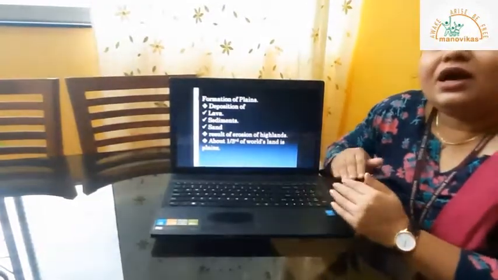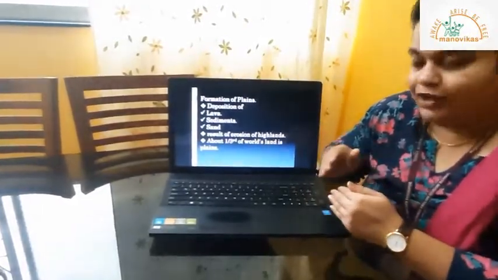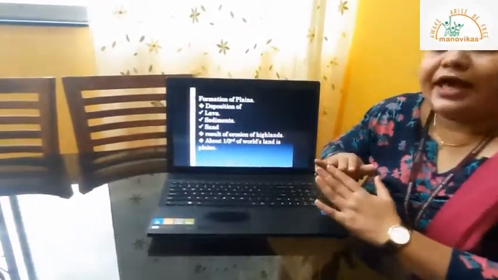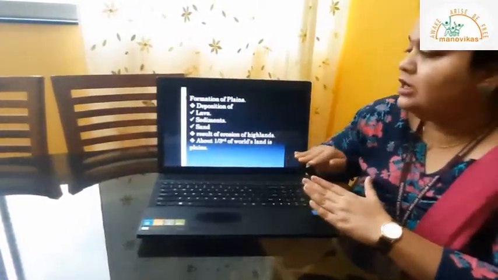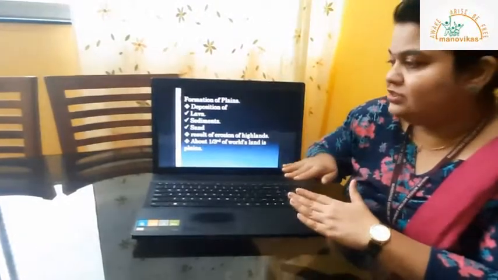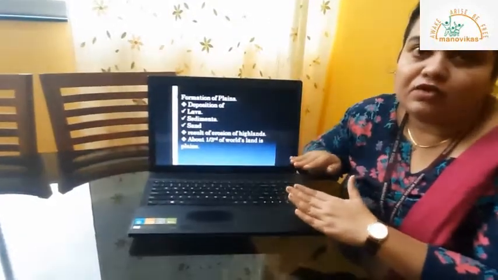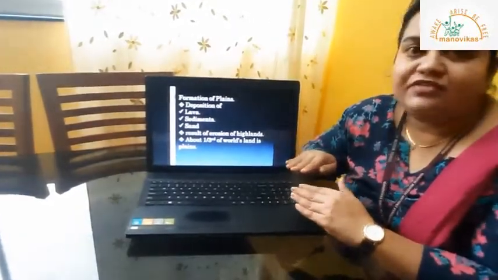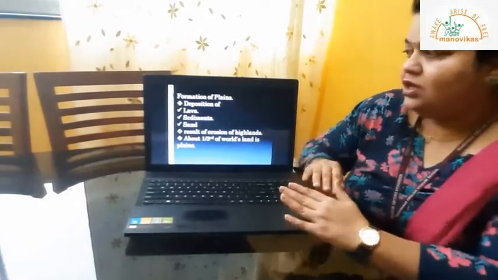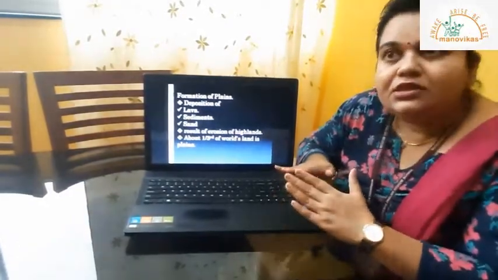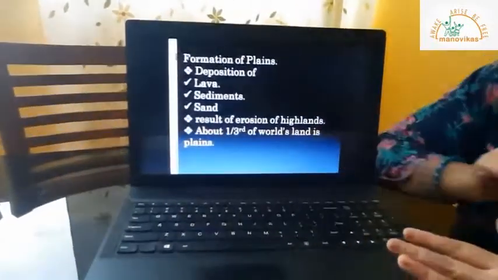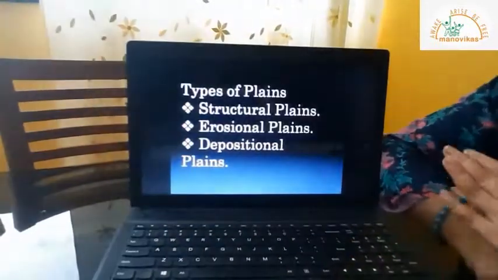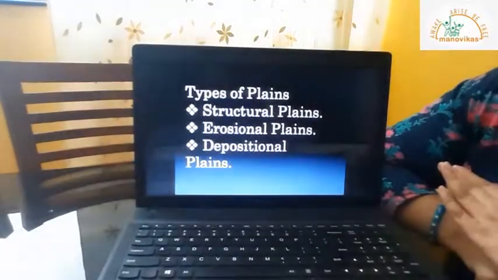Okay, then there are plains which are also formed because of endogenic forces. And as plains are the most comfortable relief feature on the earth's surface, people prefer to become part of plains and lead a life in the plain region. On an average, when we consider relief features, one third of the world's land surface is made up of plains.